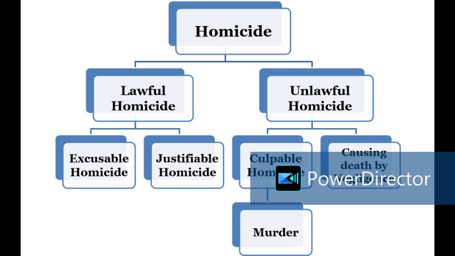That means if I use this particular sharp weapon, then the consequences are very sure. That means I am damn sure that the person is going to die. So the knowledge of the act and its consequences is also with him. So this is about culpable homicide. Am I clear about culpable homicide?